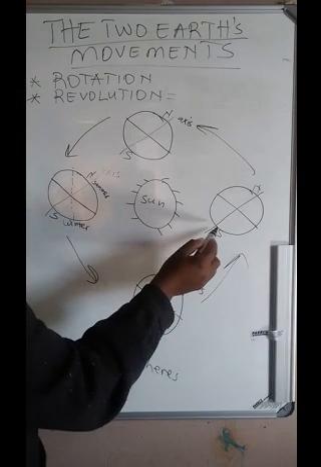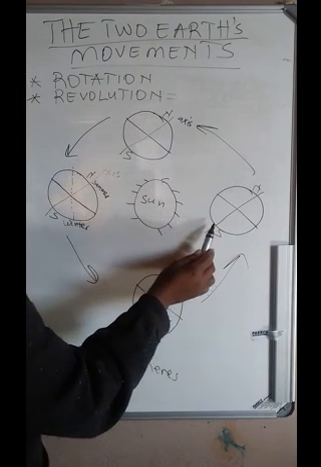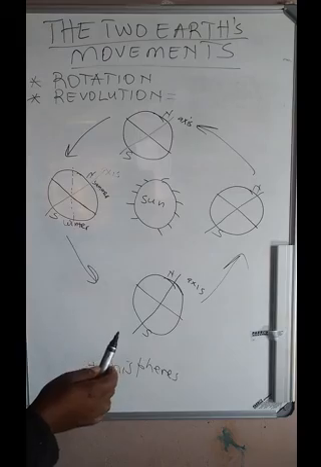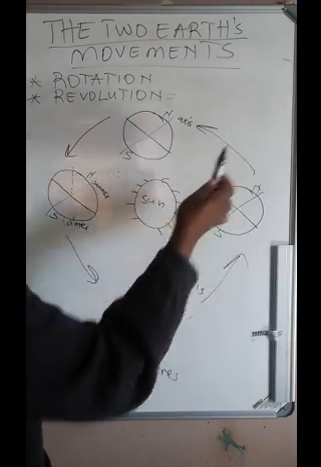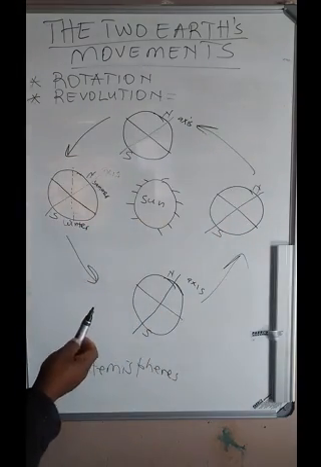As the earth is moving, you will realize that at some point it will be there. When you look at the southern hemisphere, it is now closer to the sun, and the northern hemisphere is far away from the sun.